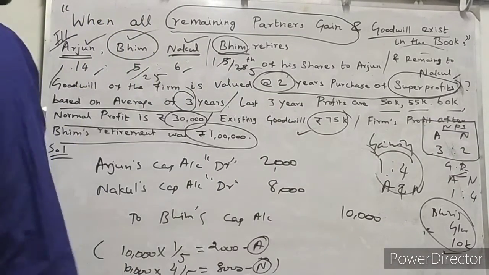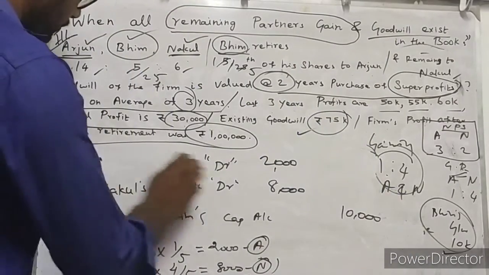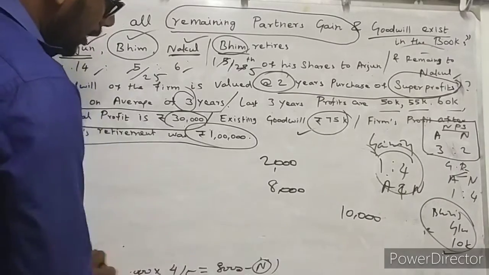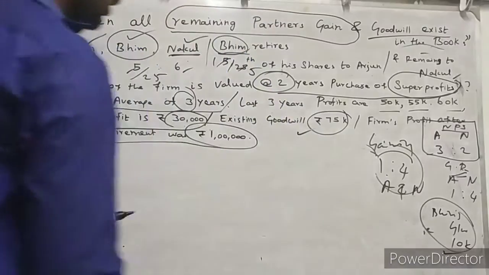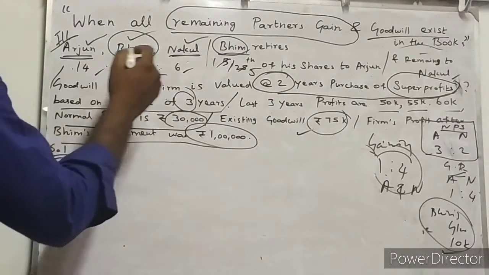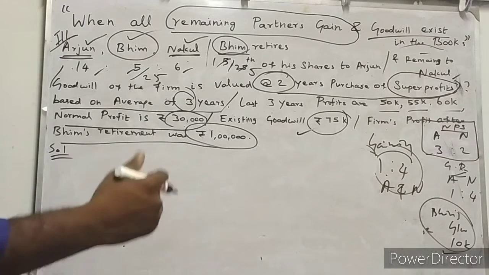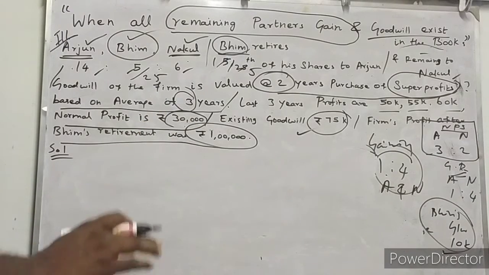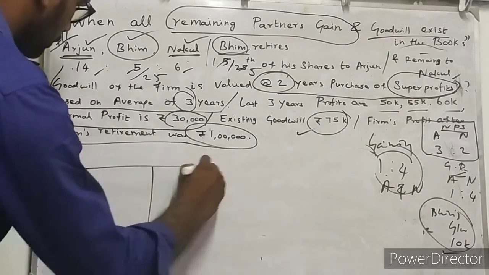So the new profit and loss sharing ratio for Arjun and Nakul is 3:2. This 1 lakh rupees is going to be shared by the remaining or continuing partners, Arjun and Nakul, in their new profit and loss sharing ratio. We should use the profit and loss appropriation account to appropriate the profit. You studied that in chapter 2 itself.